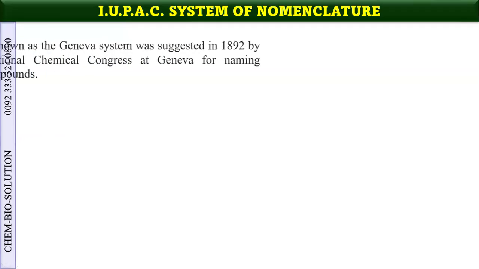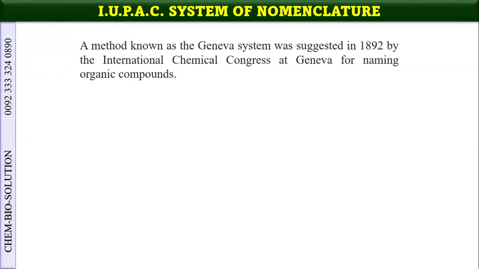Now the I.U.P.A.C system was the Geneva system initially, and at that time, the International Union of Pure and Applied Chemistry was not there, but the International Chemical Congress was there at Geneva, and they developed the naming system.